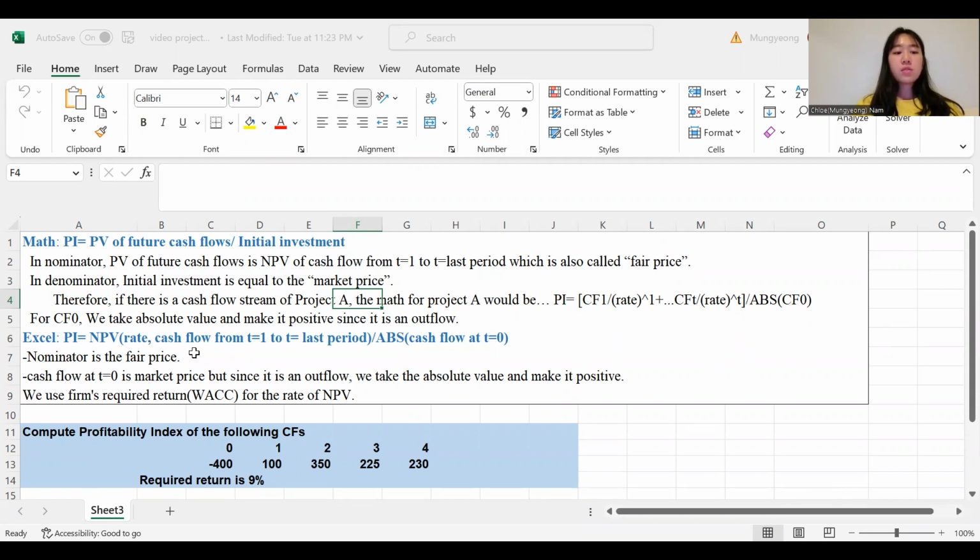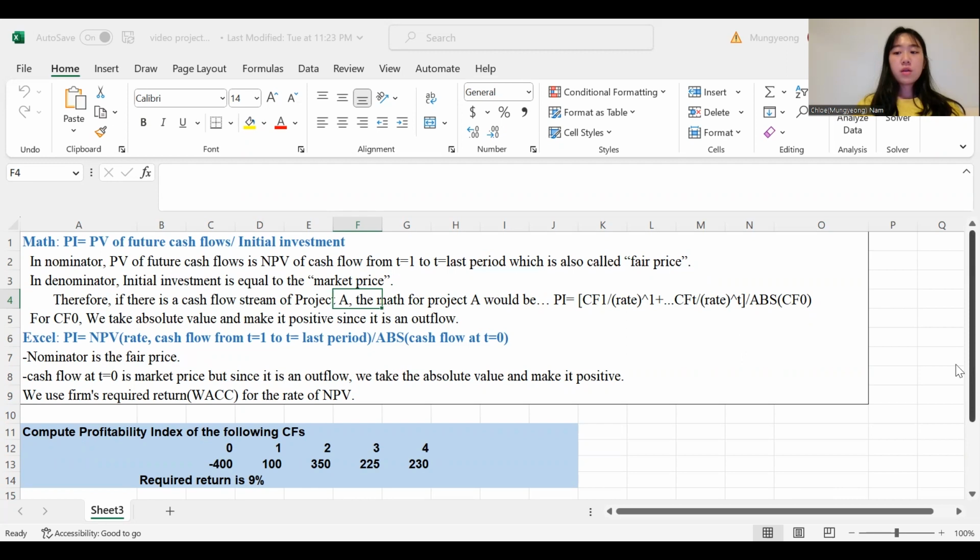Now let's look at the Excel function. We use the NPV function for the numerator, and the rate of the NPV function would be equal to the firm's required return, which is WACC. Cash flow at t equals 0 is the market price, but since it is an outflow, we're also going to take the absolute value and make it positive.